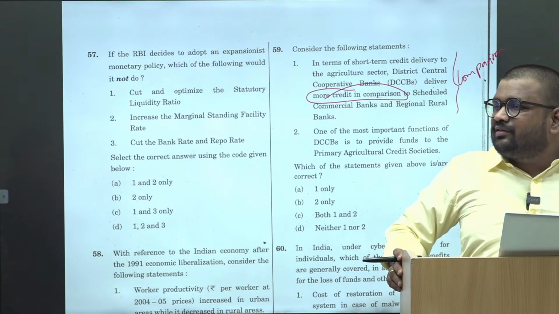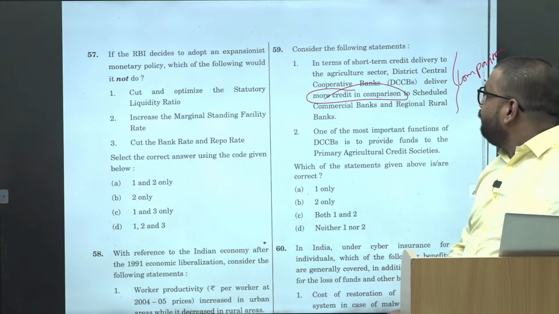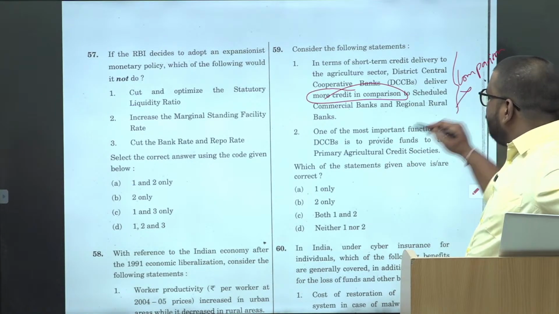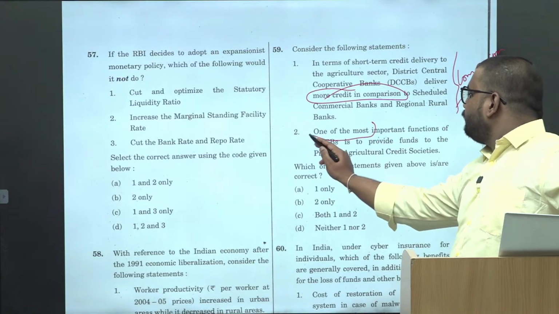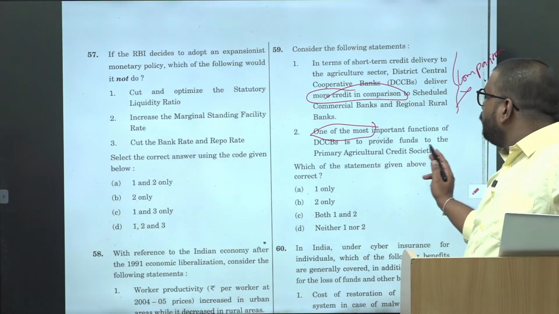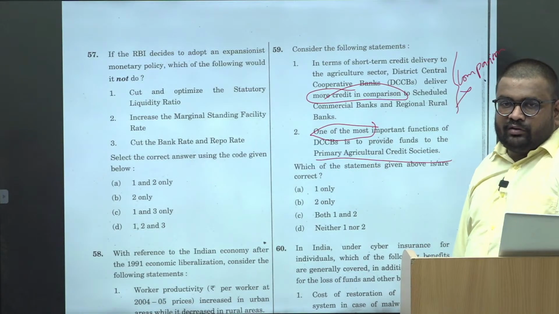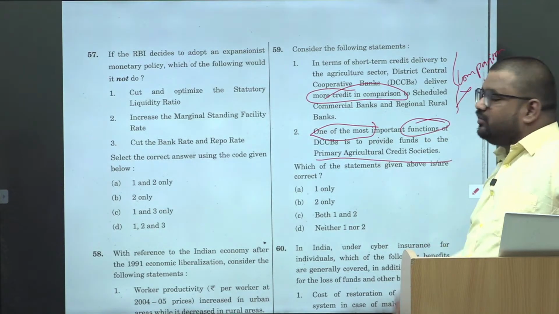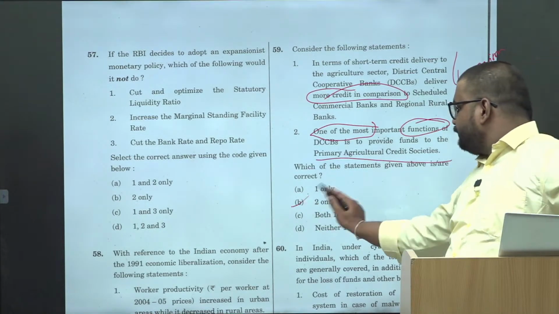Scheduled commercial banks से ज़्यादा लोन कोई भी नहीं देता किसी भी sector को. Just remember this. So again, comparison we consider as wrong. And one of the most important, again, a general statement. Function of DCCB is to provide funds to the primary agricultural credit society. So this is about function, and function we consider as correct. So your answer is wrong.